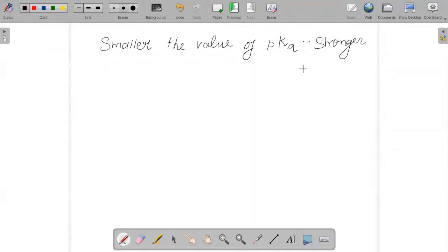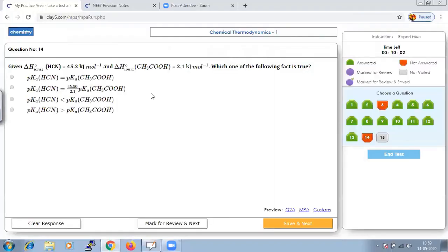So whenever we calculate the value of pKa, we can say that based on the value of pKa, we could decide whether the given acid is a strong acid or weak acid. So HCN is having the greater heat of ionization, and that means it should be a weak acid, and if it is a weak acid, its pKa value will be higher. So from the given option, pKa value of HCN is greater than pKa value of CH3COOH. I repeat, smaller the value of pKa, stronger will be the acid.